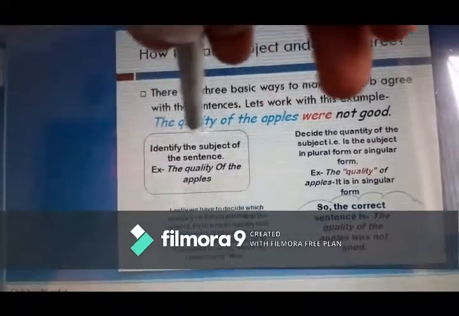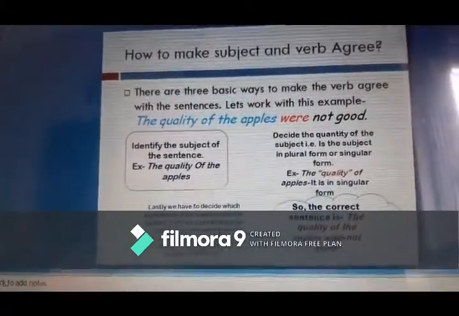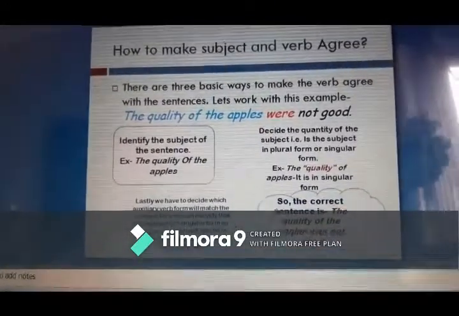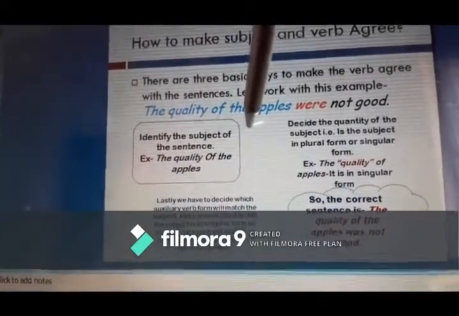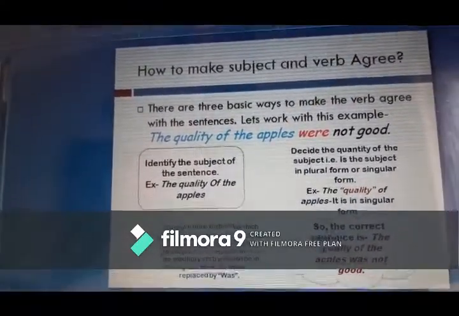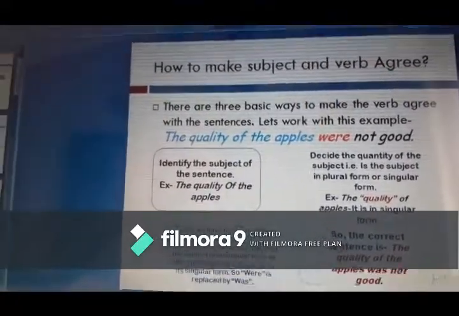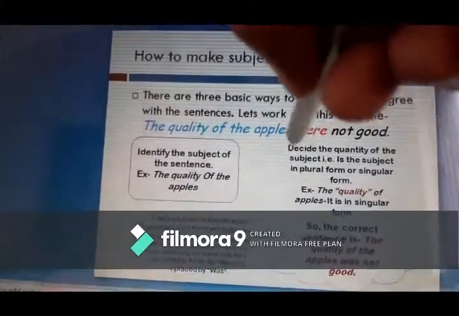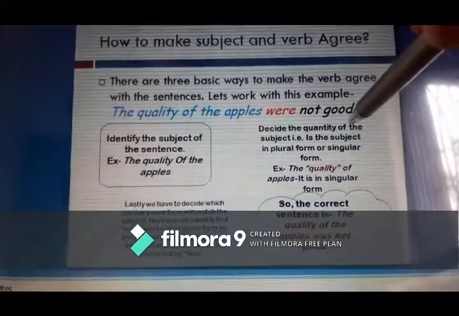The subject is what we are talking about, and here it is the quality of the apples, written in light blue. This is the first part: identify the subject. Then we see what verb is used. Here it is were, and here it is not good.